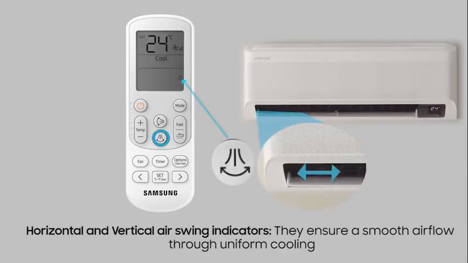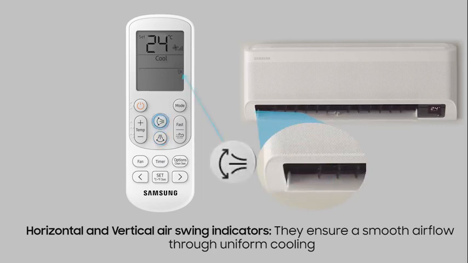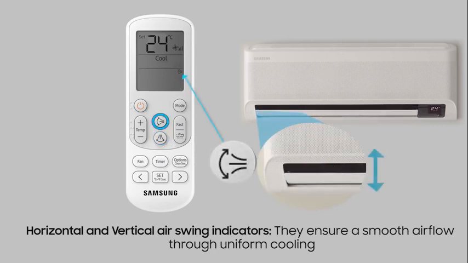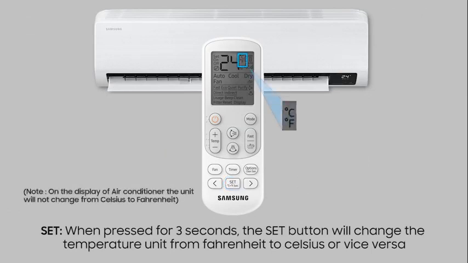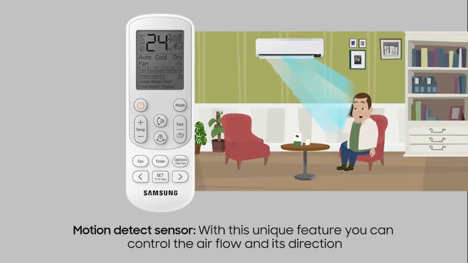Horizontal and vertical air swing indicators. They ensure a smooth airflow through uniform cooling. Set. When pressed for 3 seconds, the set button will change the temperature unit from Fahrenheit to Celsius or vice versa. Motion detect sensor. With this unique feature, you can control the airflow and its direction.